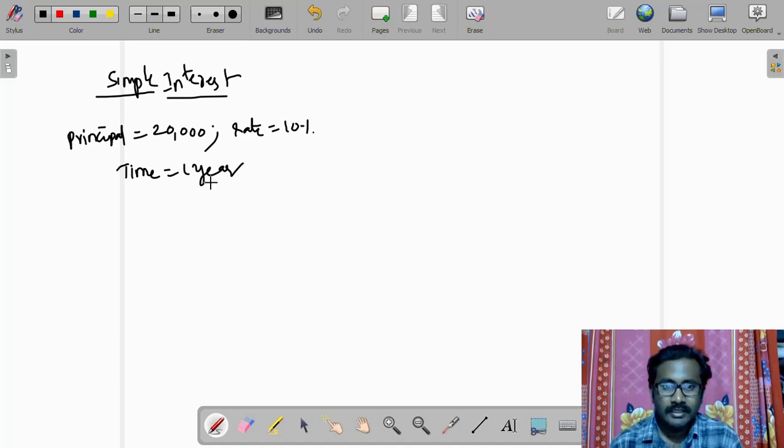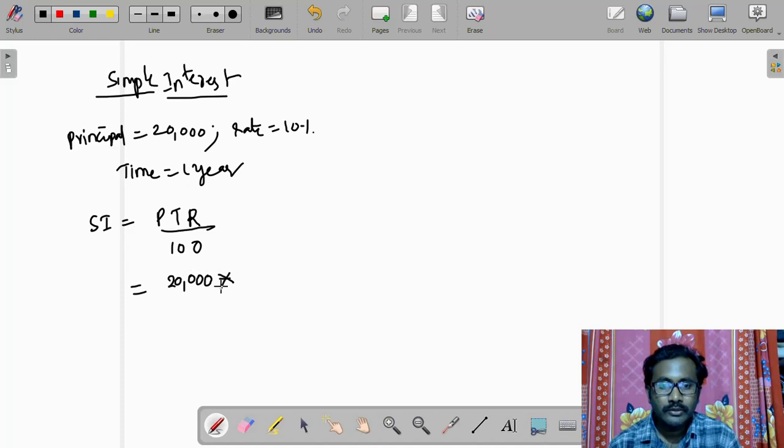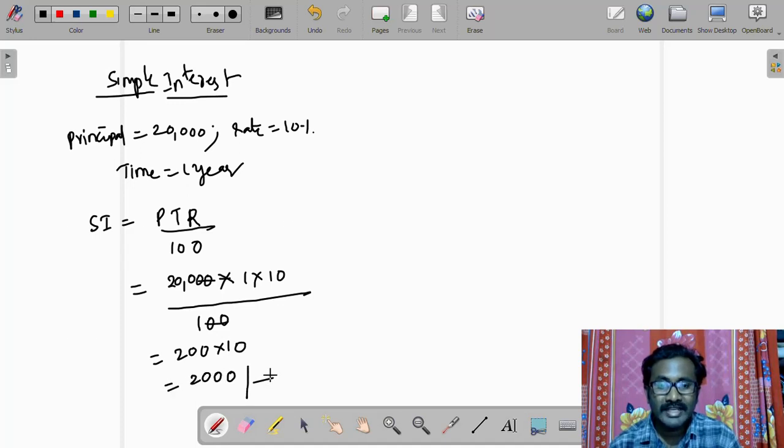Am I right? Right. To calculate the simple interest, we use the formula principal times time times rate of interest by 100. Principal is 20,000, into time of 1 year, and rate of interest of 10% by 100. The zeros get cancelled. 200 into 10 gives 2,000 rupees. This extra 2,000 should be added to the 20,000.